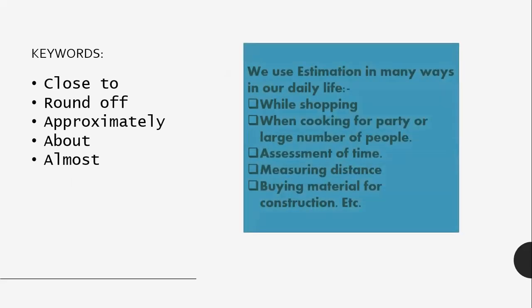So what are the areas where we can use estimation? If you look around, there are many ways we use estimation without knowing this keyword. Let us see. First, while shopping. When you go into a shopping mall to buy a few commodities, you know very well what you can buy and what you cannot buy, because you know the estimated price of those products and the money you have in your wallet. So you can easily assess the things you can buy.